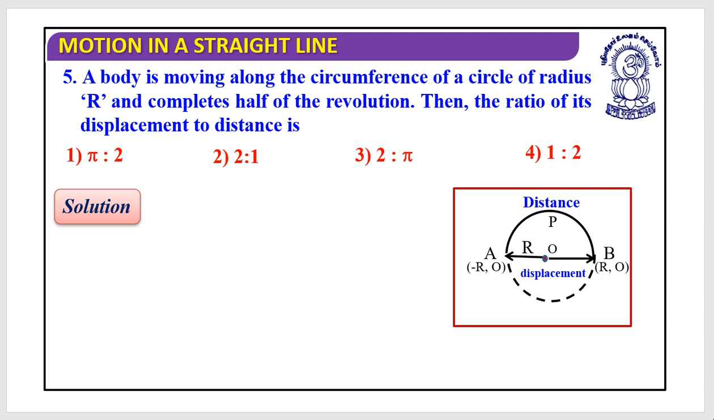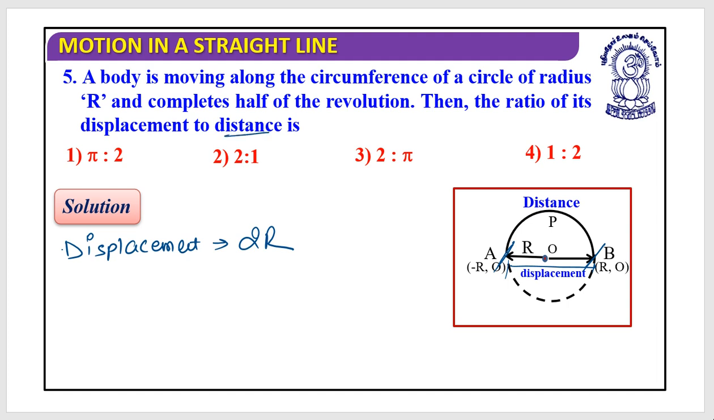Go through this. What they have provided is, they say that a body is moving along the circumference of a circle of radius r, and they have completed half of the revolution. Then they require the ratio of its displacement to the distance. First, what is the displacement when the particle covers half of the revolution? This is initial, let's say. This is final. So the shortest distance is directly the diagonal of the circle. So it's 2r. I hope this is clear.